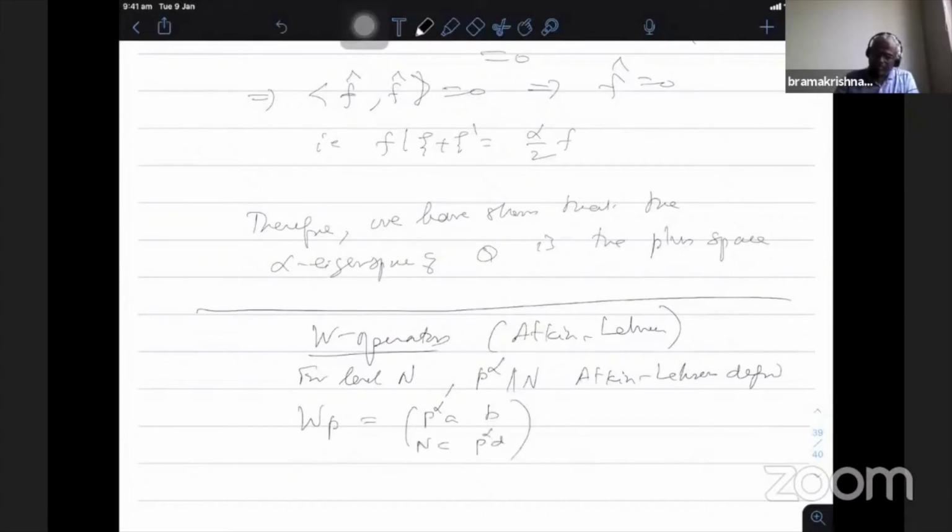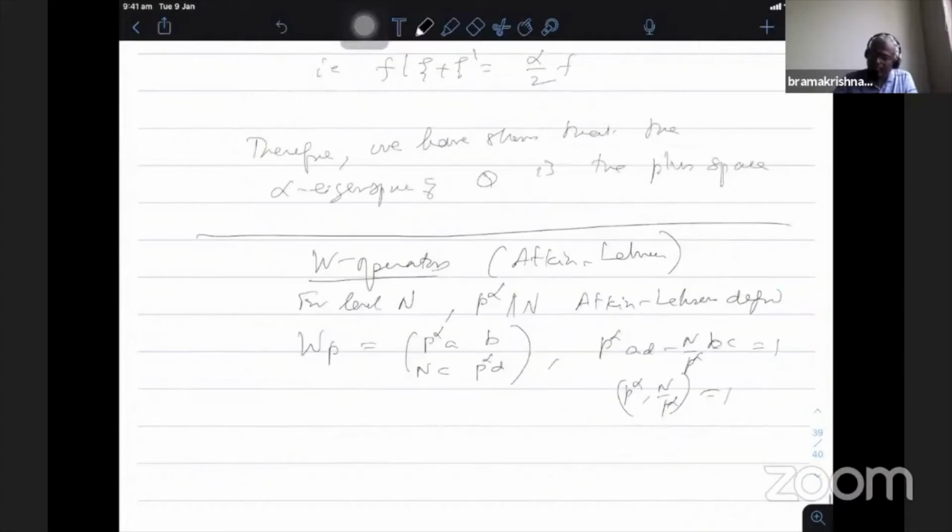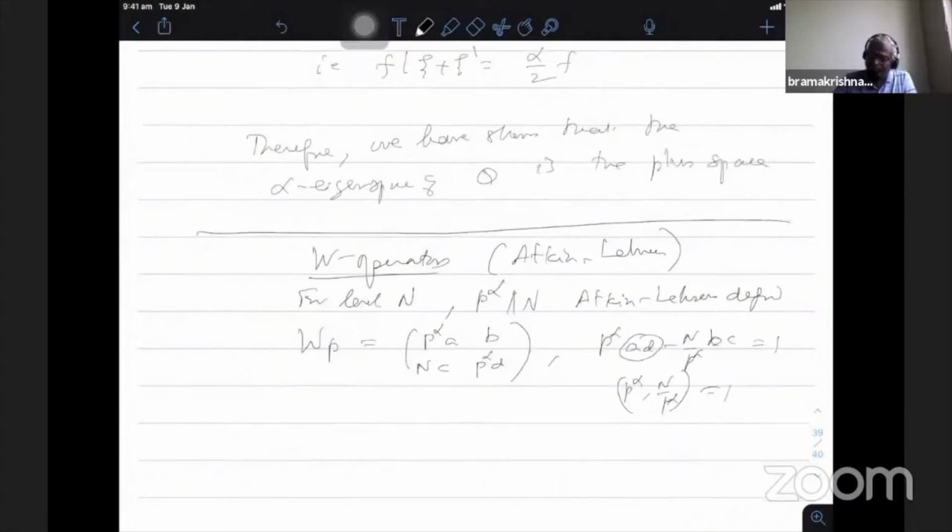I am not taking the character, so when you take the character, some assumption has to be made for the properties when we derive it, where p^alpha ad minus (n/p^alpha) bc is 1. Note that gcd(p^alpha, n/p^alpha) is 1 because I am taking the highest power of p dividing n. Therefore, this is relatively prime, so I can choose a, d, b, c such that this linear combination becomes 1 because of the GCD condition, where a, b, c, d are integers.